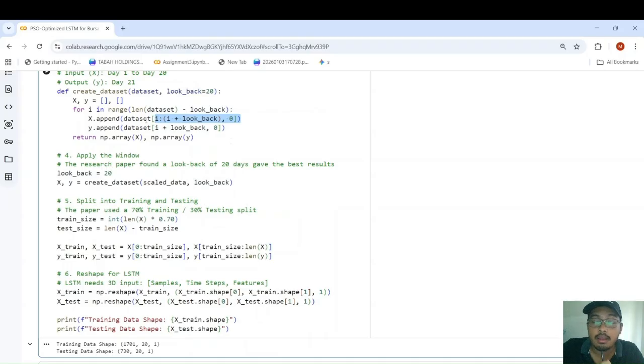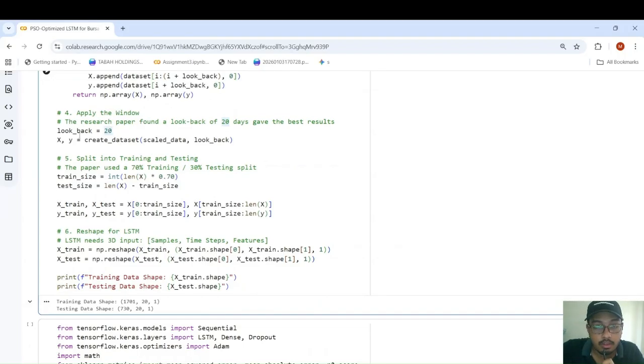So here we are taking the window of consecutive values starting from position i and extending for lookback steps, to use as the input for the training. And this is the target label that the model is supposed to predict. So if we use the 20 days before, we predict the 21st day. As you can see, we set the lookback to 20. Why 20? Why not 10 or 30? Because the research paper experimented with 10, 15, 20, 30, 60. They found that 20 gives the most accurate results and fewer errors.